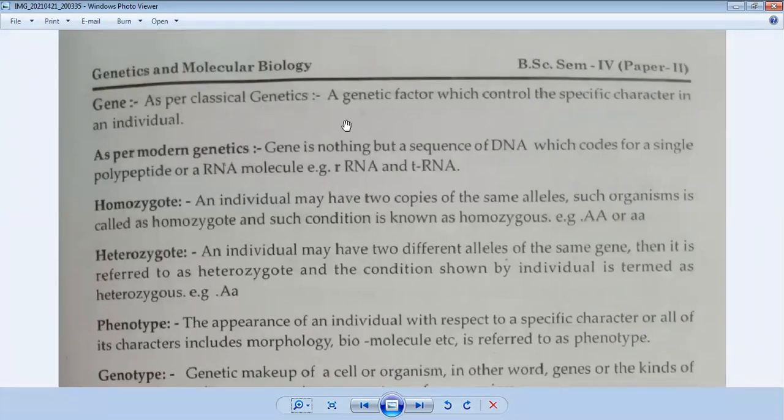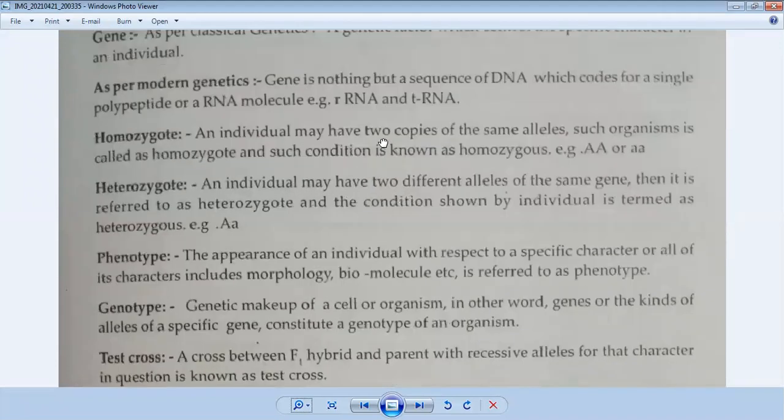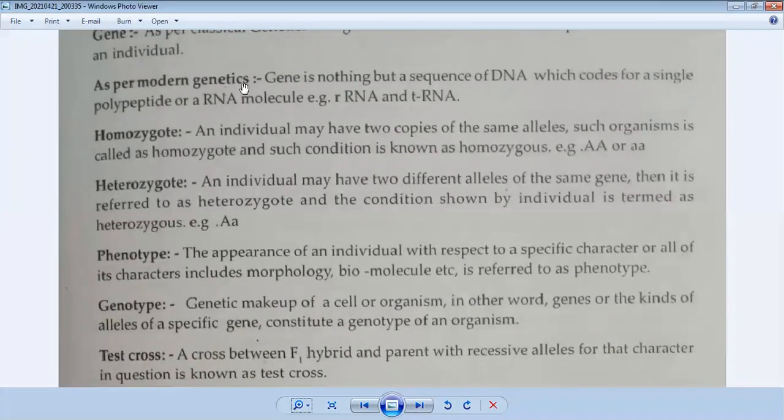As per classical genetics, it is the genetic factor which controls a specific character in an individual. Meaning, according to classical genetics, a gene is a genetic factor used to control a particular character. So a gene is basically a genetic factor which controls the specific character in an individual. As per modern genetics, a gene is nothing but a sequence of DNA which codes for a single